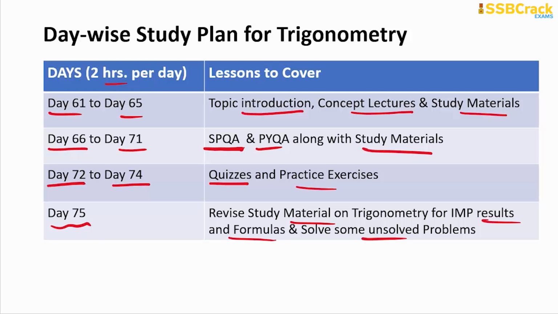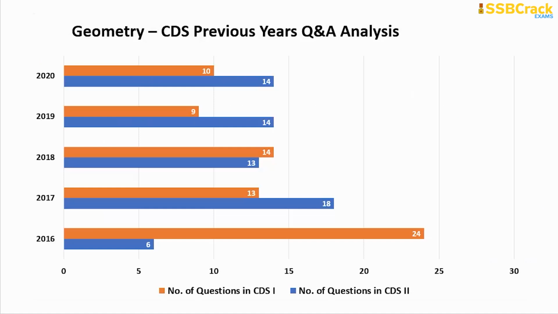Alright, so by day 75, you are done with the preparation up to the topic of trigonometry in the CDS mathematics syllabus. So for the next day, the next topic in line, but here you have to first understand the topic importance, and the topic is geometry. You know that geometry plays an important role in elementary mathematics, and in CDS also it is included in the syllabus and you have to prepare.